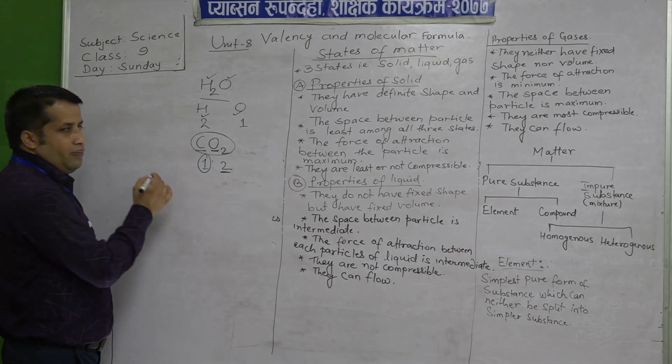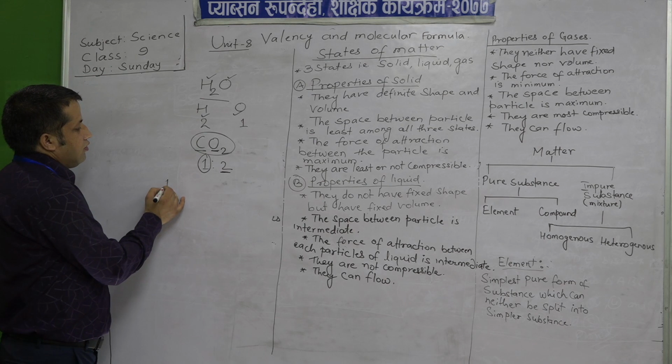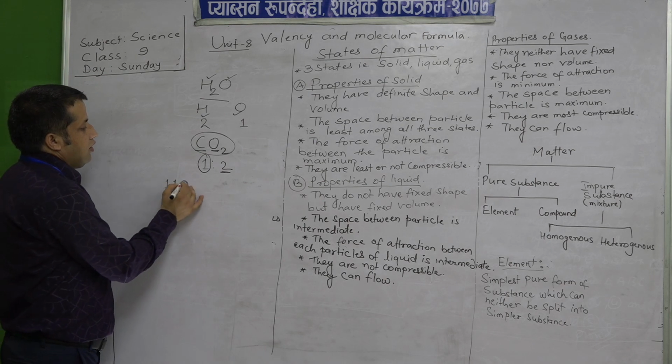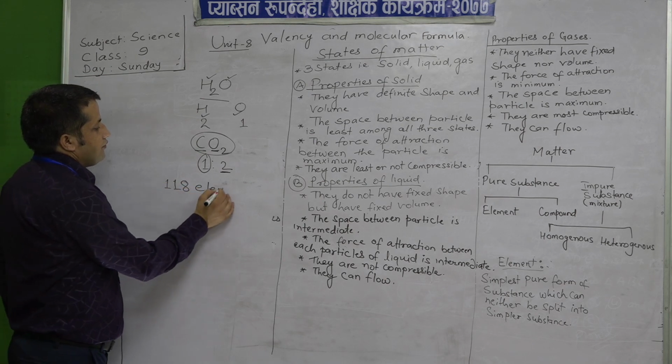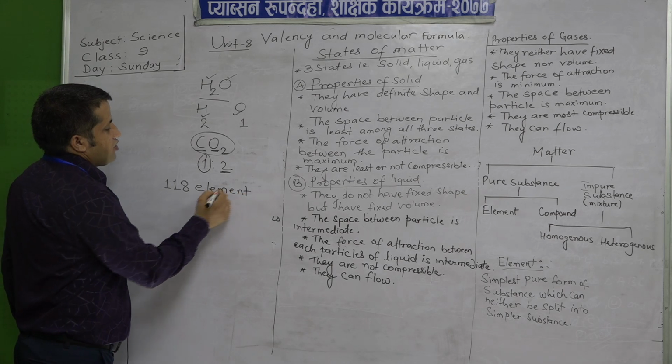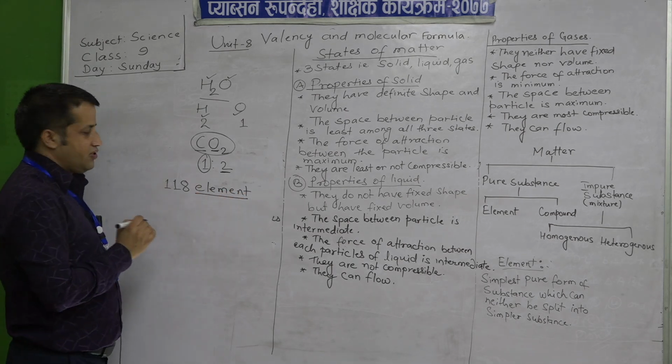So, how many elements are known till today? About 118 elements.